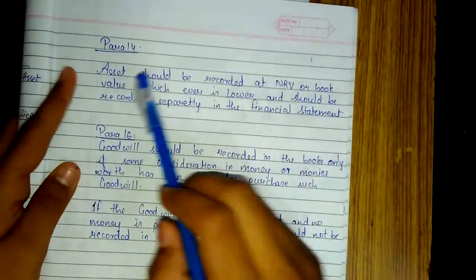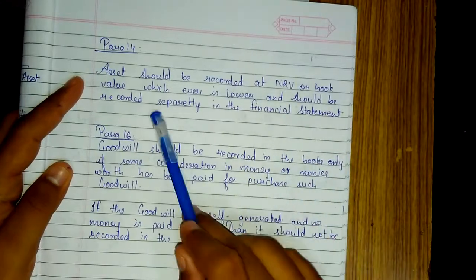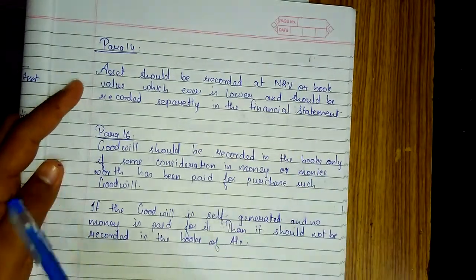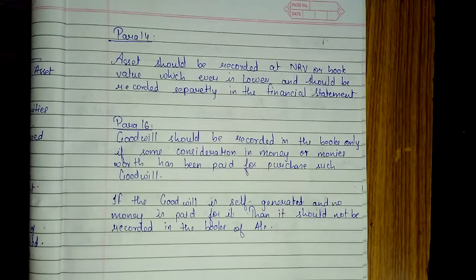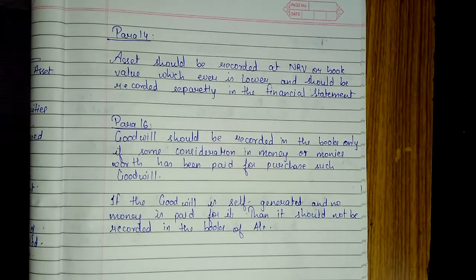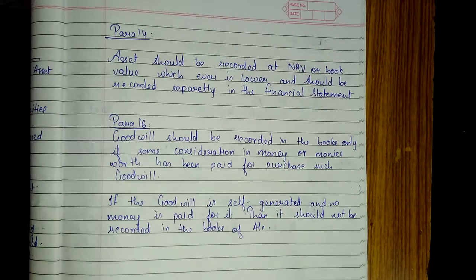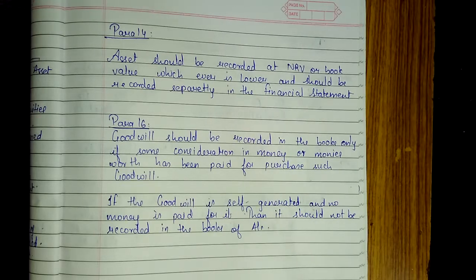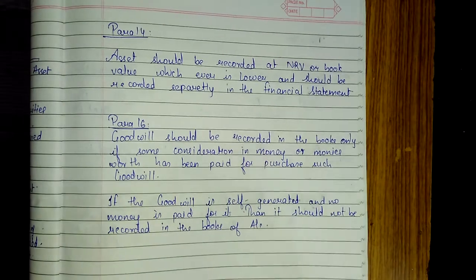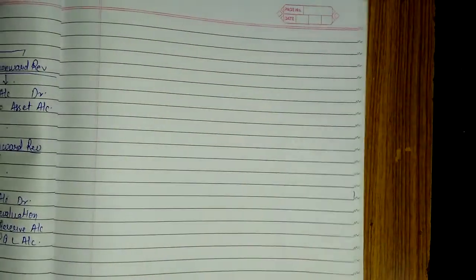Para 14, assets should be recorded at NRV or book value, whichever is lower, and should be recorded separately in the financial statement. Para 16, this is a vital information. You should all write very important beside para 16, because it is really very important. Goodwill should be recorded in the books only if some consideration in money or money's worth has been paid for purchasing such goodwill. If the goodwill is self-generated and no money is paid for it, then it should not be recorded in the books of account. Hope you all have understood this.